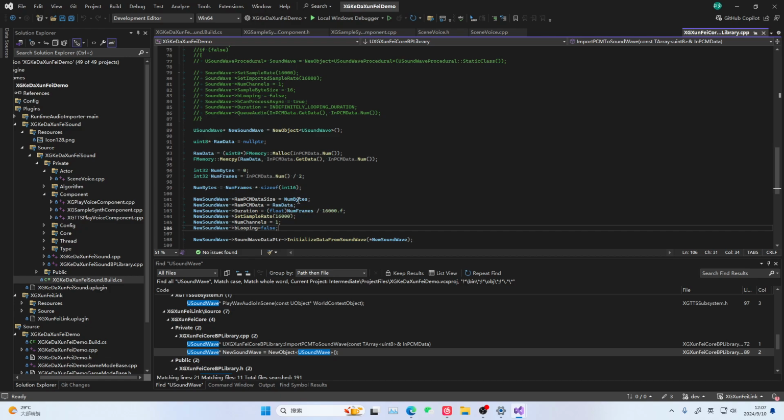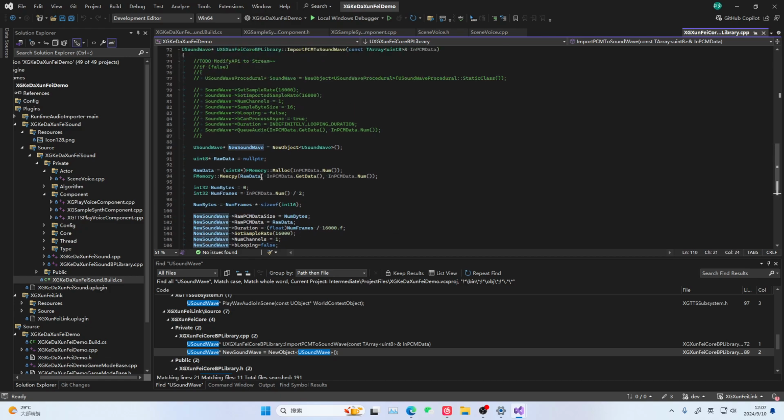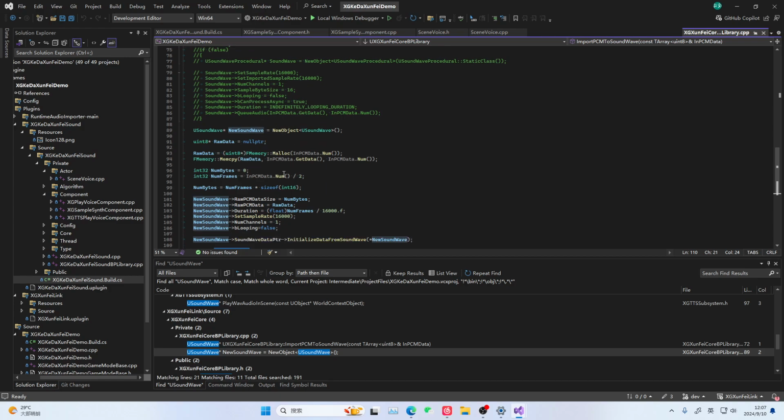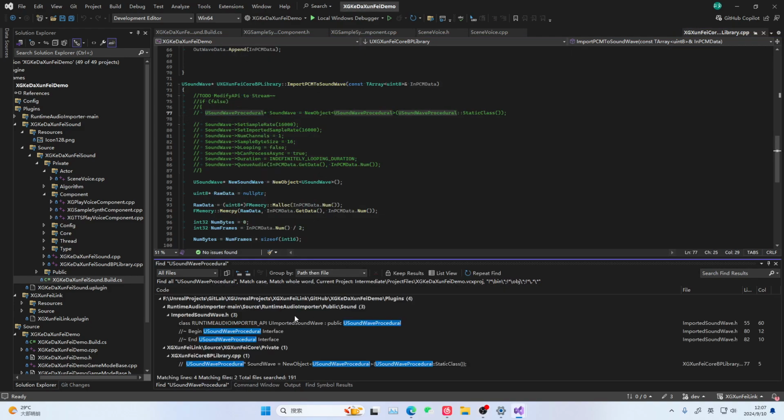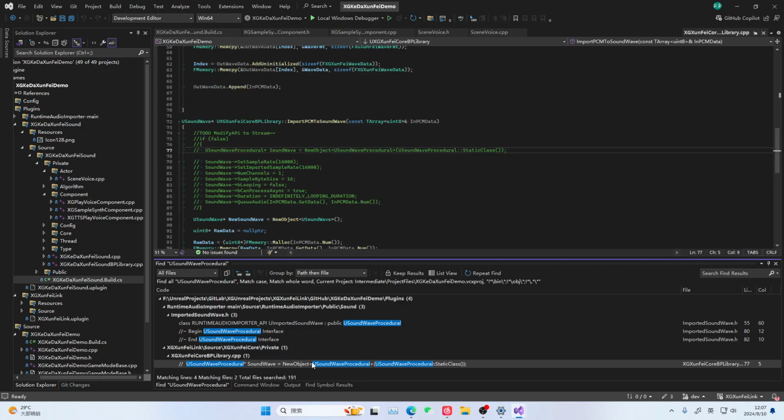Don't look at this code in 5.4. It can no longer run. That's not quite accurate. I'll just explain the idea to you. It essentially takes the PCM data of the audio. You take the object out of the tree, you copy this thing to it, it points to this PCM data of the audio. Then you set the corresponding parameters into it. So this is dynamically generated. This is called an audio object.